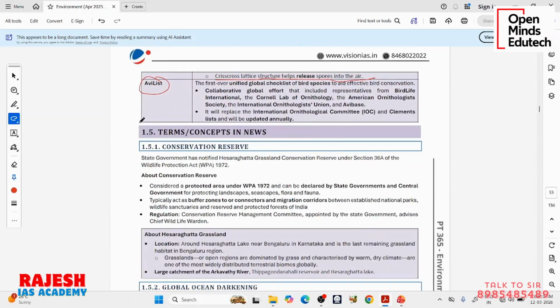See, it is in the name. Avian species means birds. So AVList means they are making a list of birds. It is a unified global checklist of bird species to aid effective bird conservation.